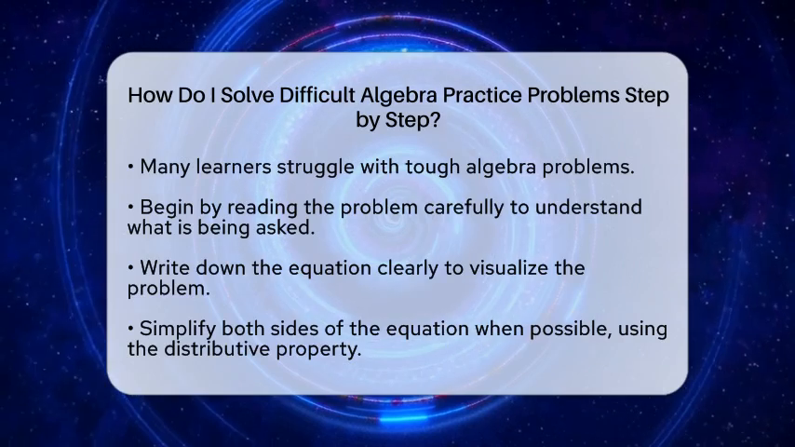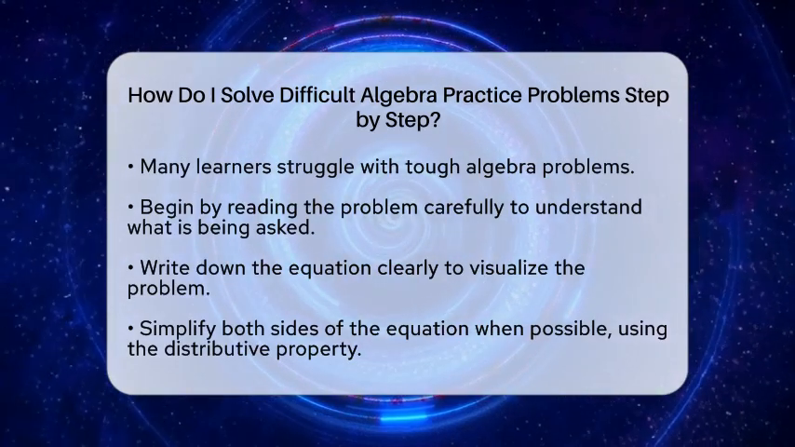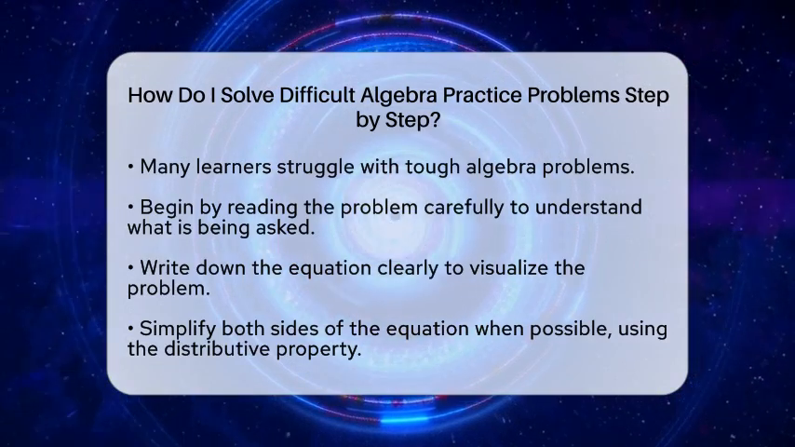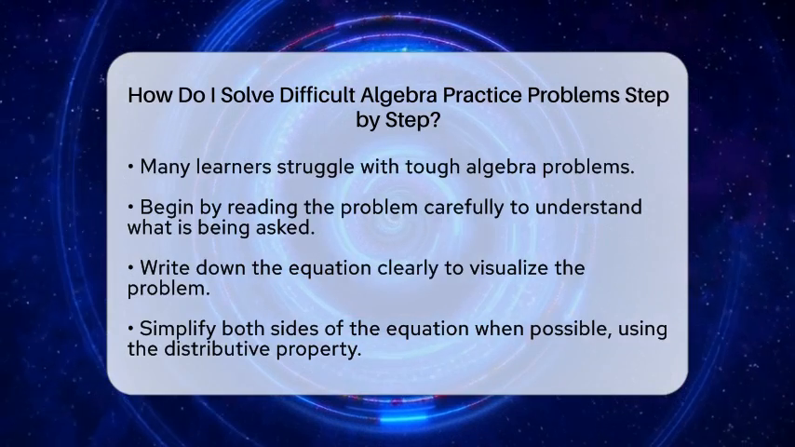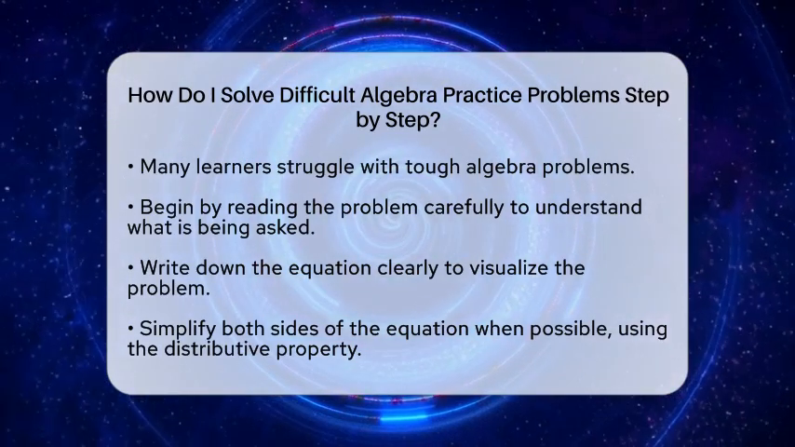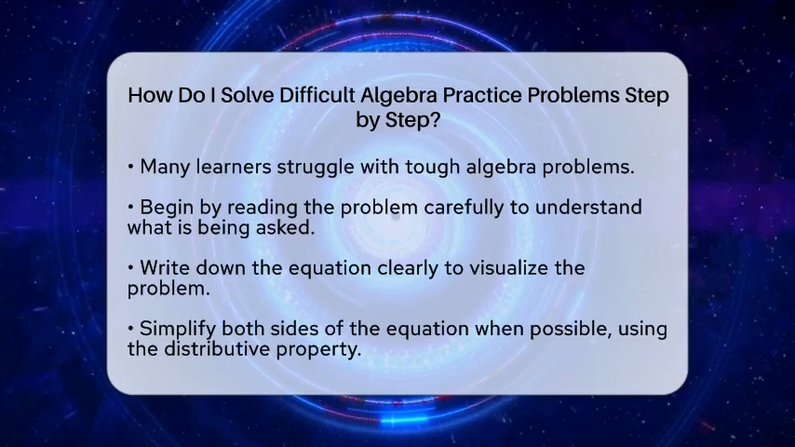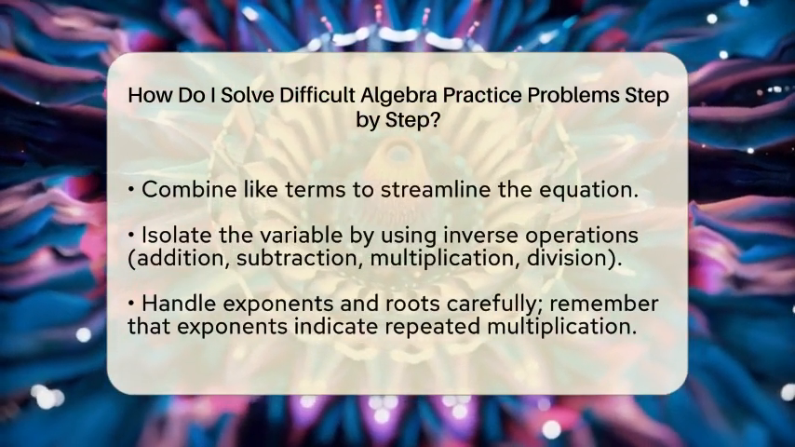Next, simplify both sides of the equation if possible. This can involve removing parentheses by using the distributive property. For example, if you have 3 times the sum of x and 3, write it as 3x plus 9. Also, combine like terms, which are terms that have the same variable raised to the same power.